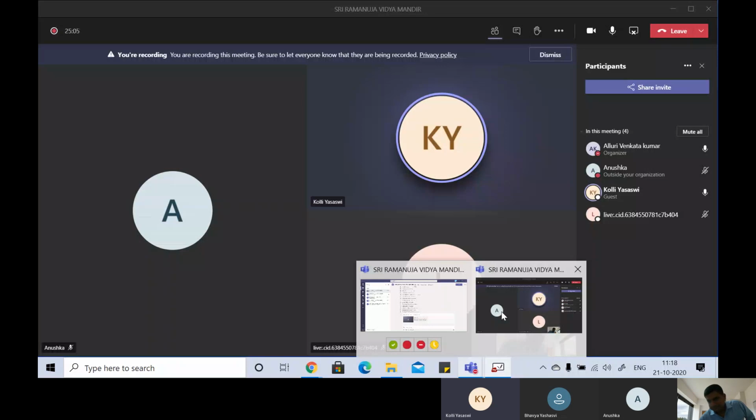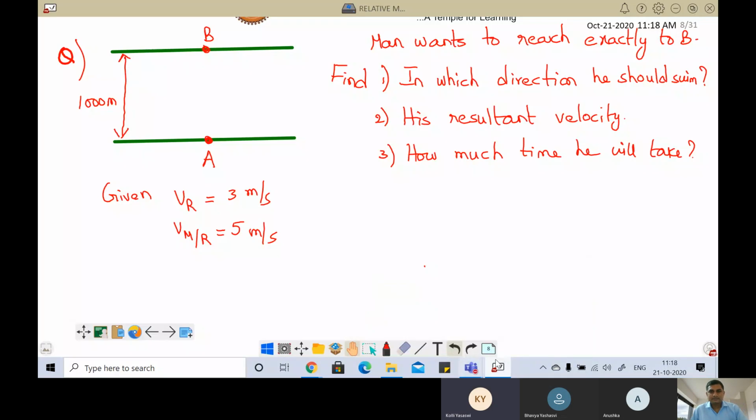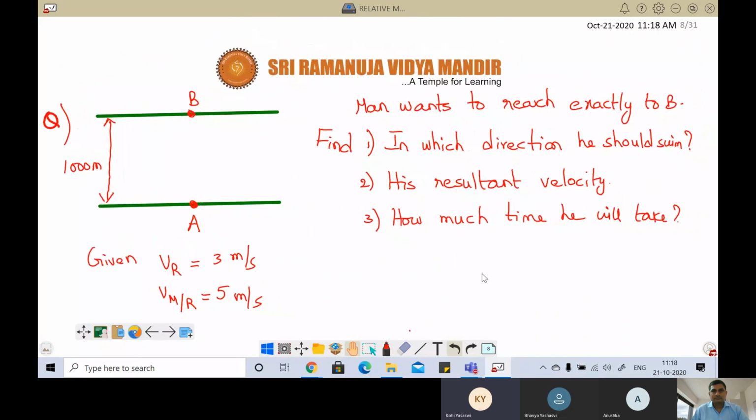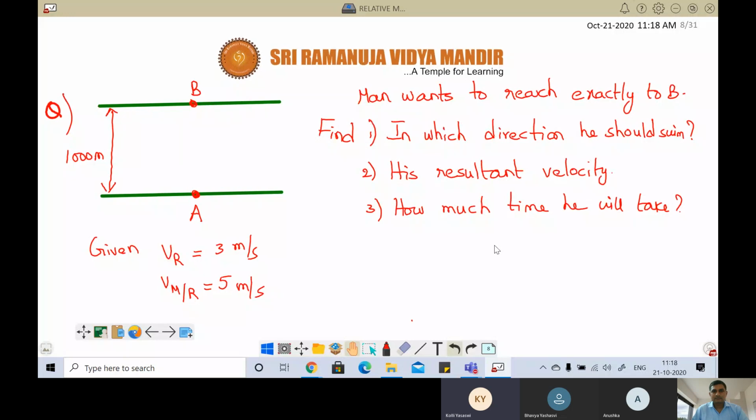Sir, the resultant velocity is 4 meters per second, and the direction he will reach is 53 degrees from the river. That means theta you are telling.